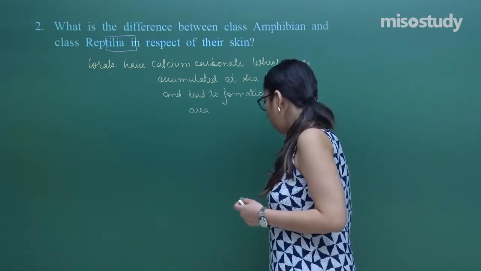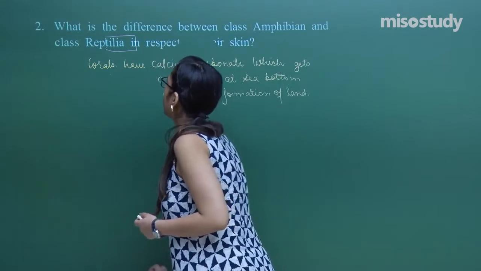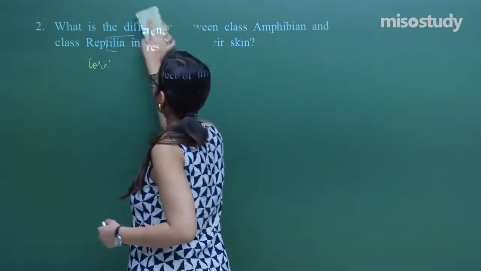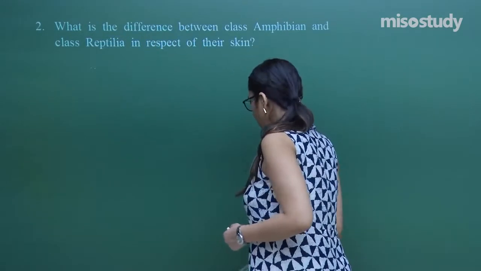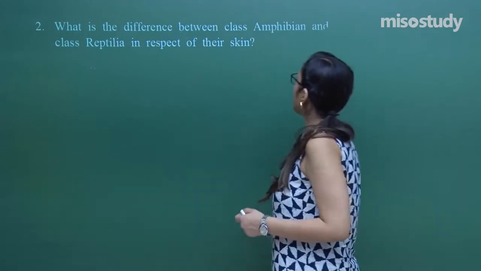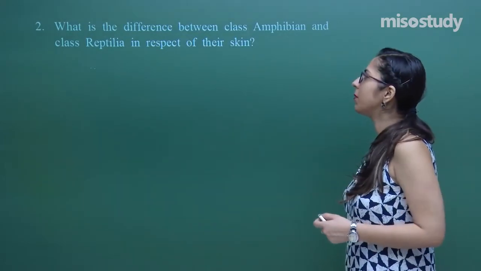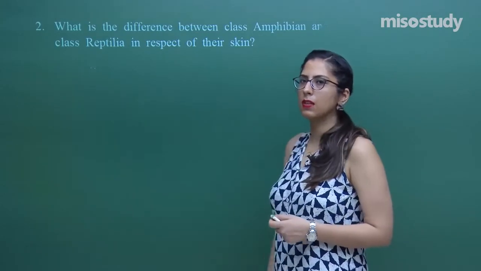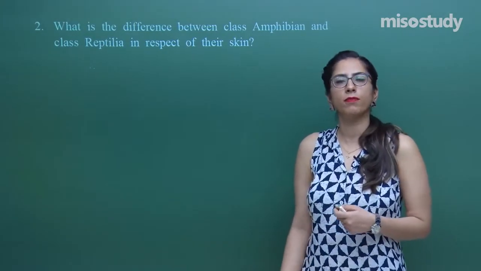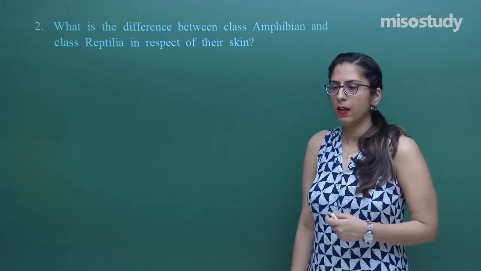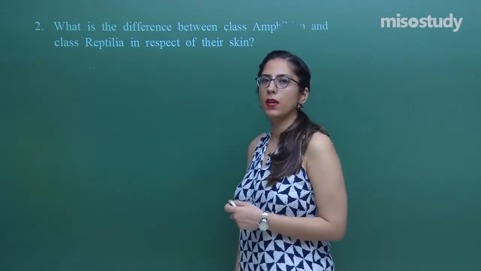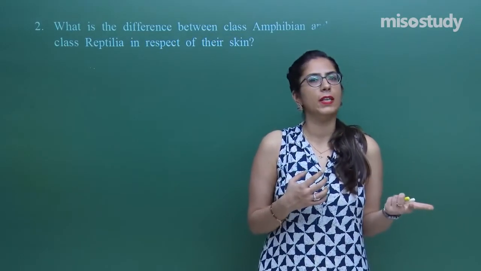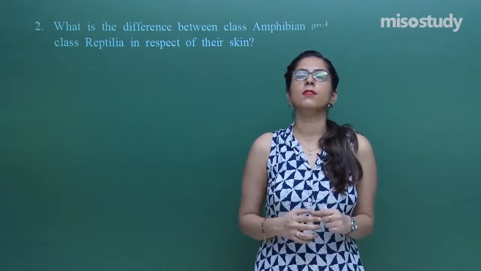Now, let's move on to the next question, question number 2. This is also a 1 mark question. The question says, what is the difference between a class amphibia and a class reptilia in respect of their skin? In the sessions, we have discussed in detail the characteristics of amphibia as well as reptiles. Amphibia are those organisms which can live on both land as well as in water, that is, a dual mode.